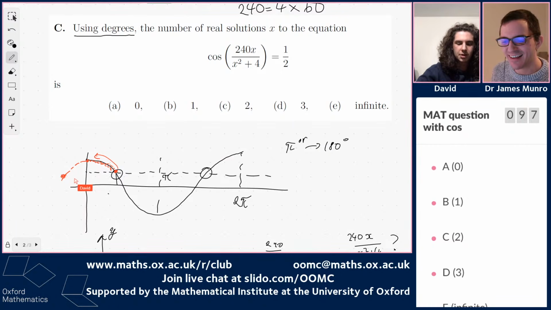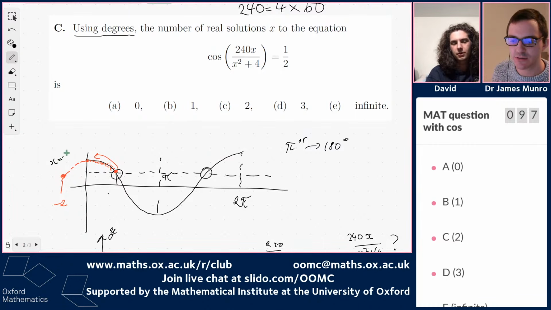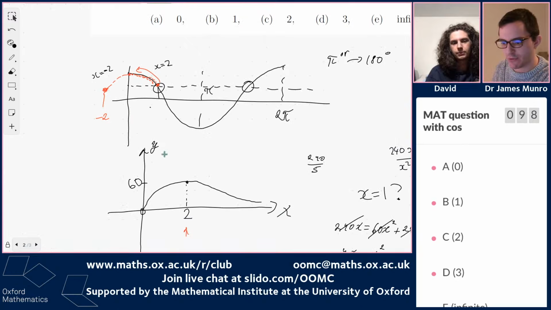There's the other one. So that's at -2. So we've got a solution when x is minus two, and a solution when x is two. This thing inside the brackets here, we did a good sketch of it for x positive.